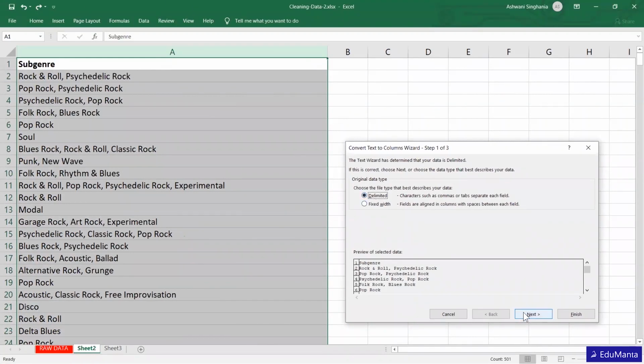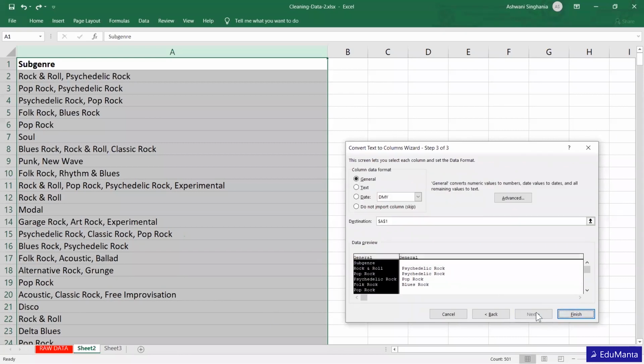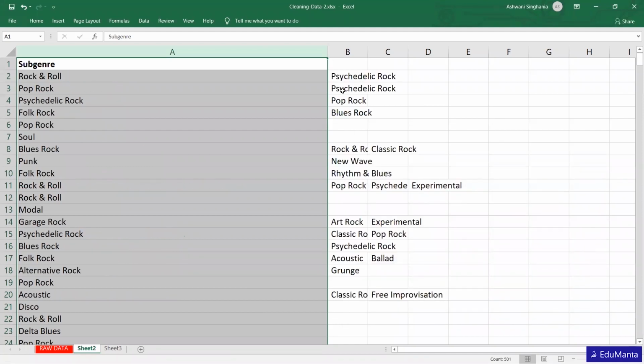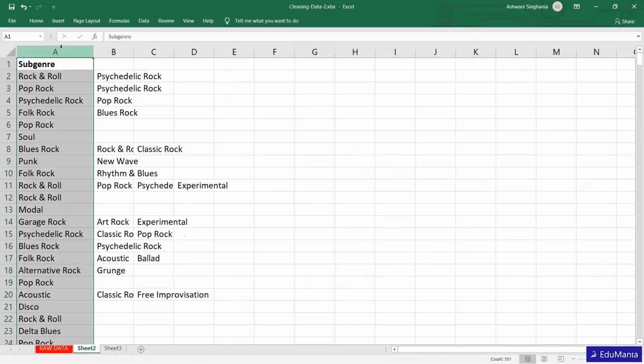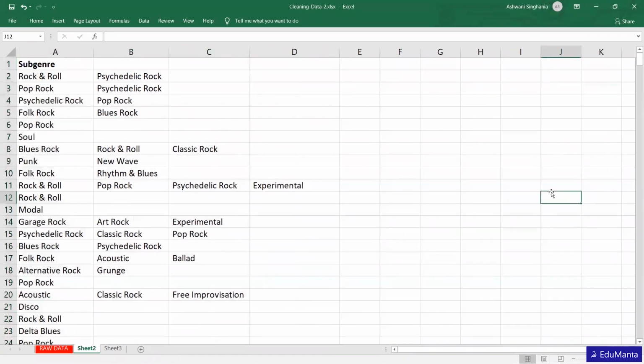Delimited. Next, we have to select comma because it is what separates each subgenre, then next, finish, and each is now in a different column. Let me expand it. I hope I made it clear how we can do that. Suppose we want to add it again.